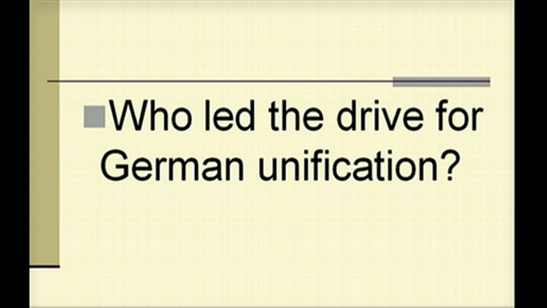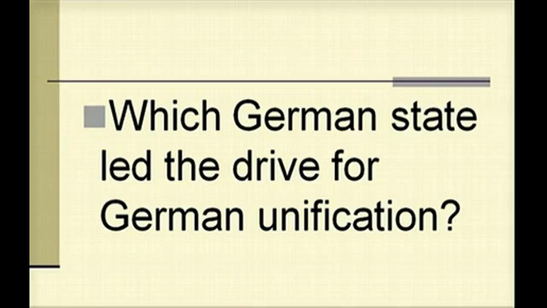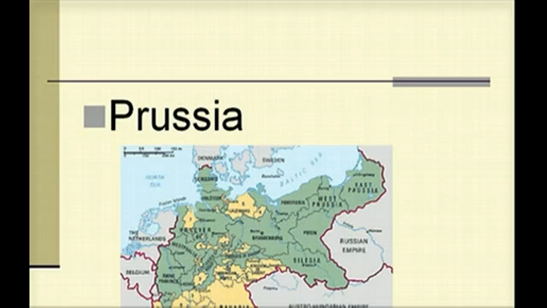Who led the drive for German unification? So in Italy we had seen that it was Cavour and King Victor Emmanuel and Garibaldi. In Germany it is the one and only OVB, Otto von Bismarck. Which German state led the drive for German unification? So which German state takes the lead after 1815? That is Prussia, leaving Austria behind.